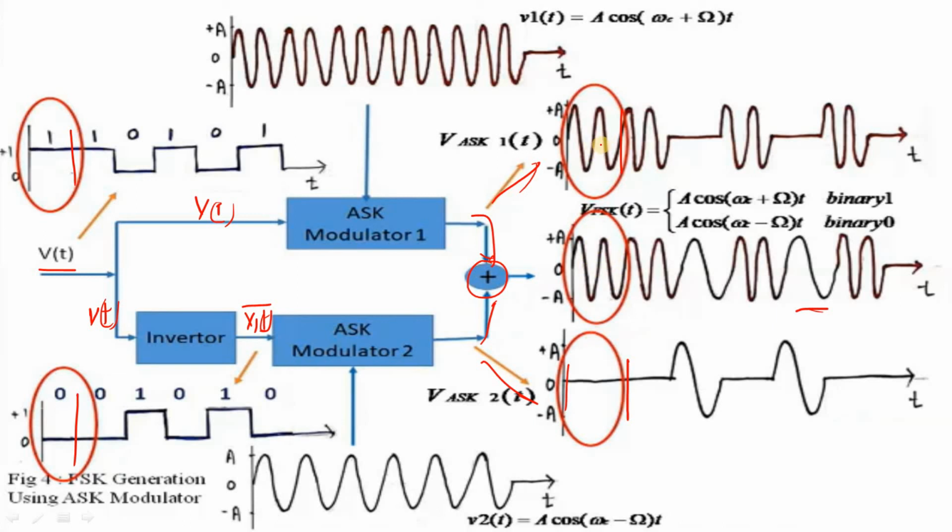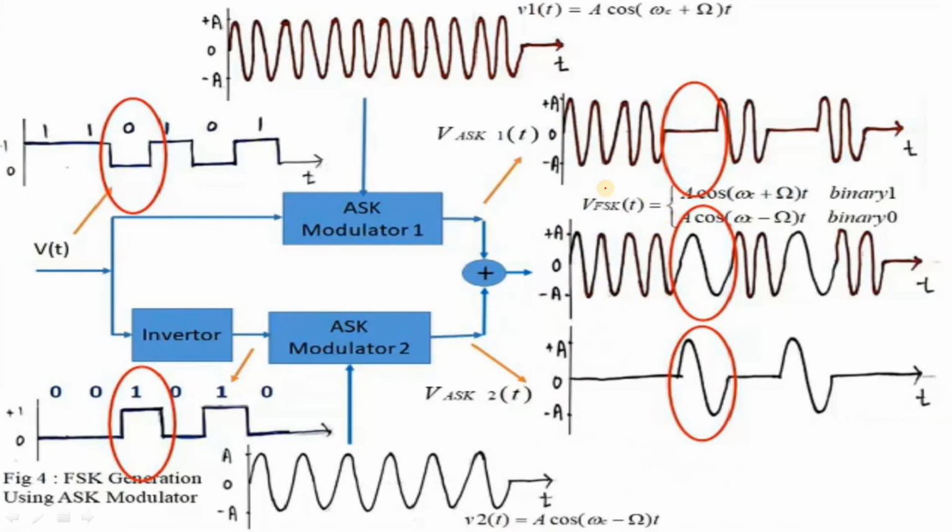The signal is present in the place of logic 1. The signal is absent in logic 0. The resultant wave is like this. In the second case, the output of V ASK 1 is like this. If it is a 0 case, the signal is absent. If the 0 case is there, the signal is absent like this.